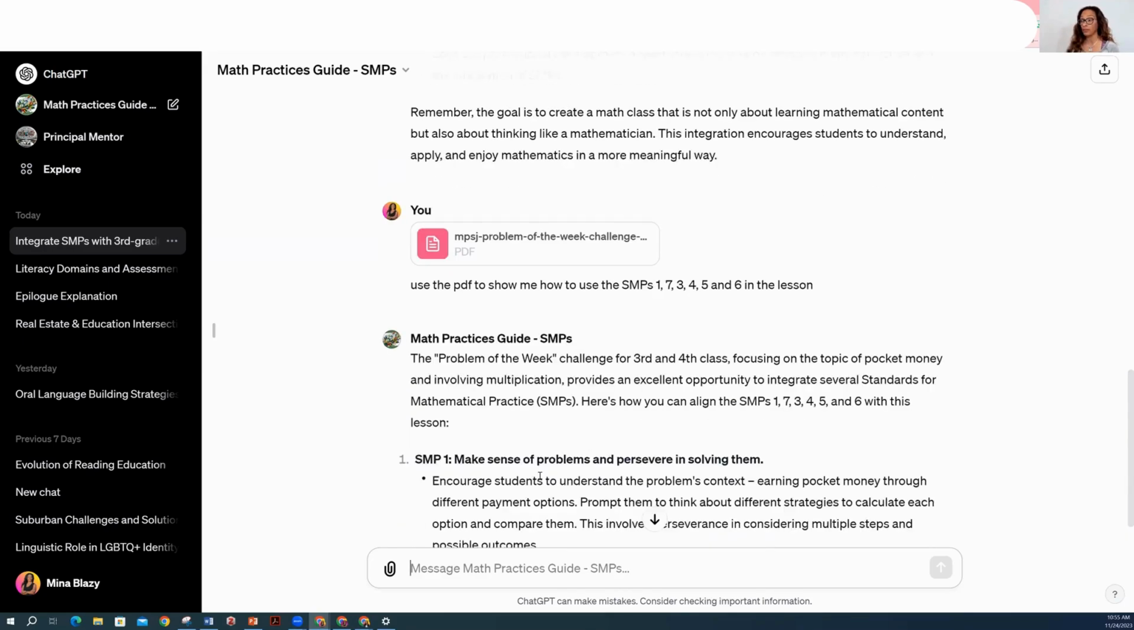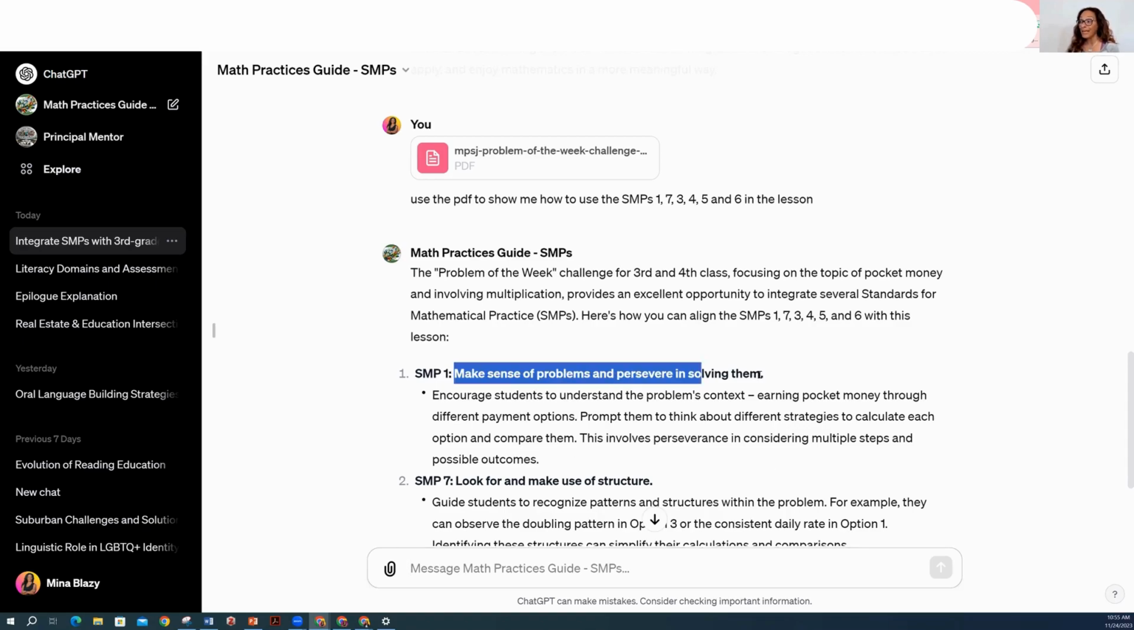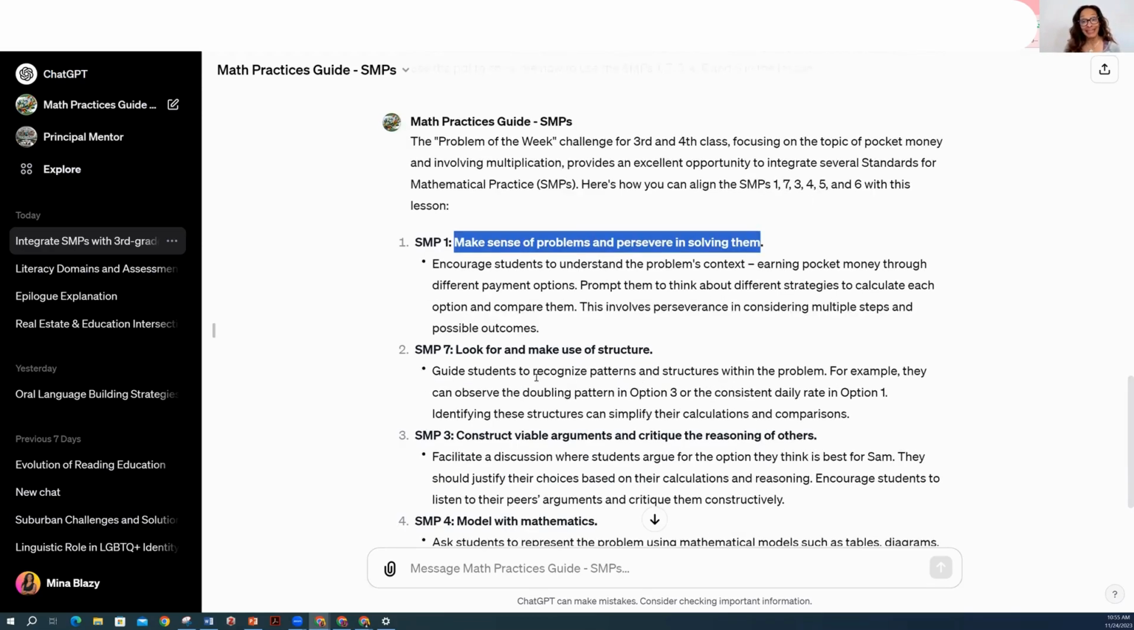Okay. Well, encourage students to use the problem context, earning pocket money. This is mind-blowing. Earning pocket money through different payment options. Prompt them to think about different strategies to calculate each option and compare them. Make sense of the problem. Look for and make sense of structure.